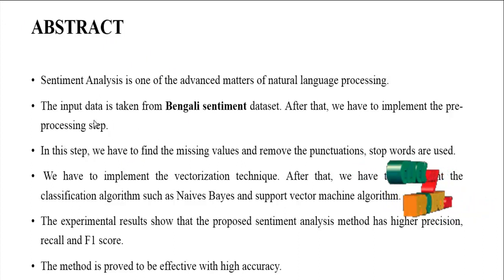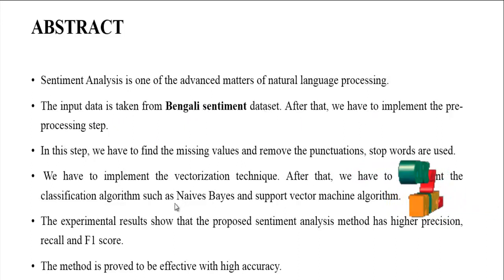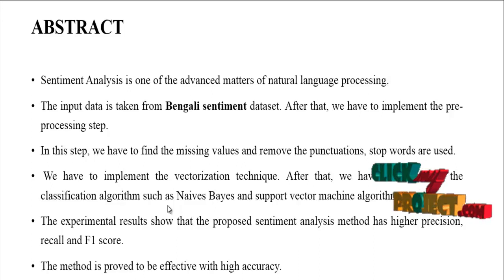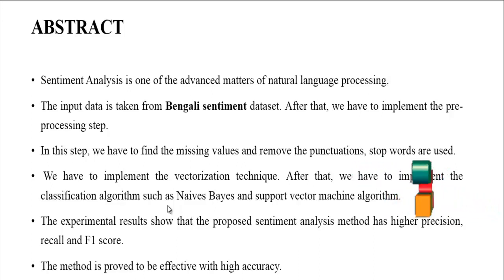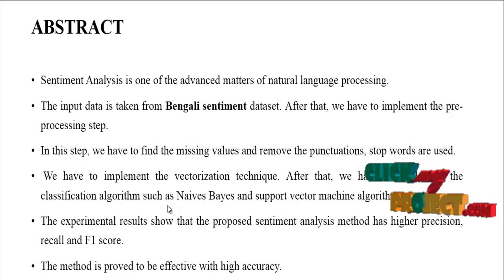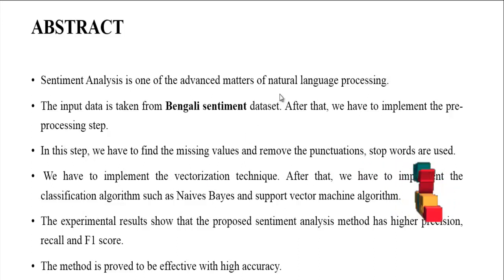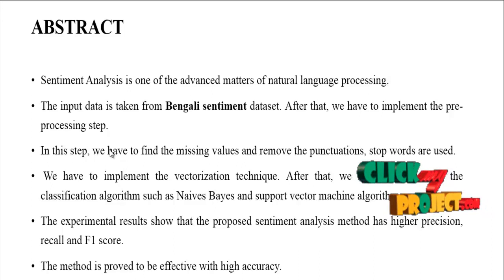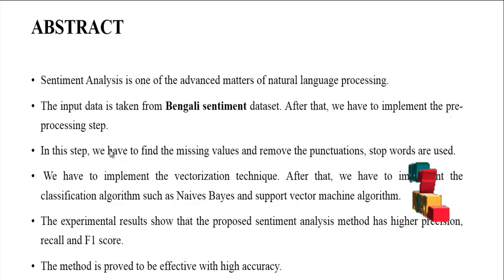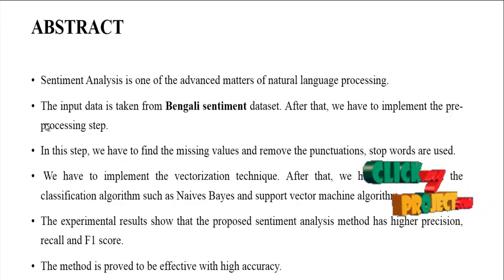First, we have to take the input data from the Bengali sentiment dataset. After that we have to implement the pre-processing. In this step we have to find the missing values and also remove the punctuations, like comma and apostrophe, and also use stop words. The stop words are words like the and a. These words are stop words. These words are also removed in our process.